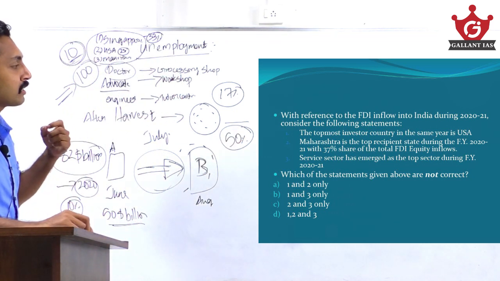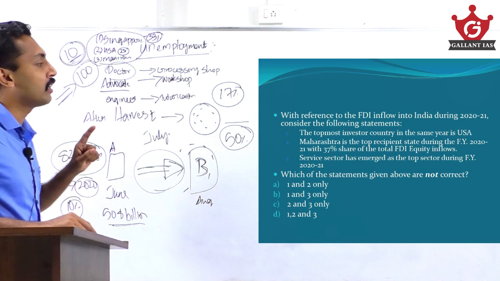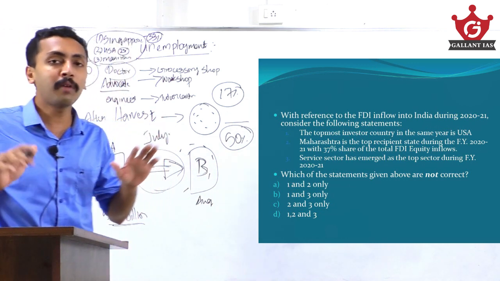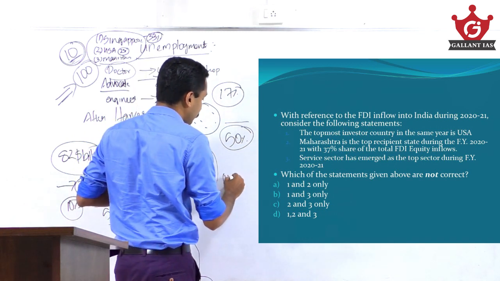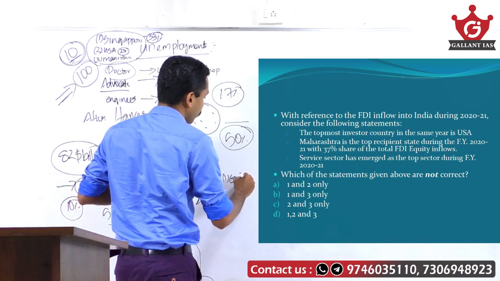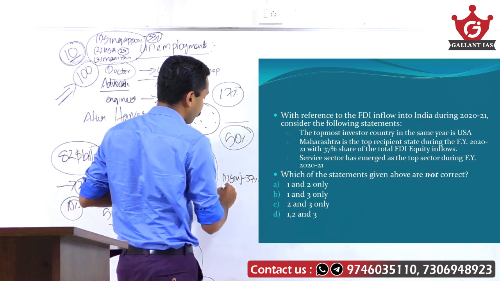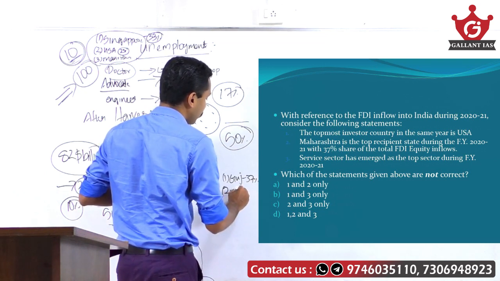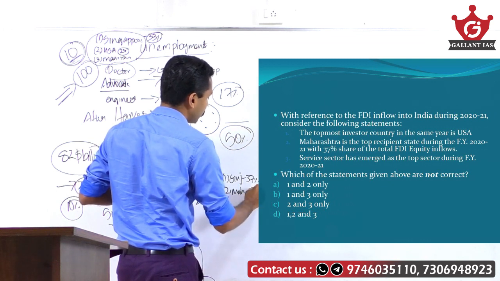Second, Maharashtra is the top recipient state during the financial year 2020-21 with 37% share of the FDI equity inflows. Actually not Maharashtra. The top recipient of FDI inflows, first comes Gujarat. Gujarat received 37% of total FDI inflows. Second, Maharashtra with 27%.